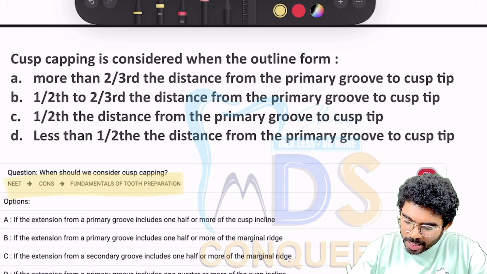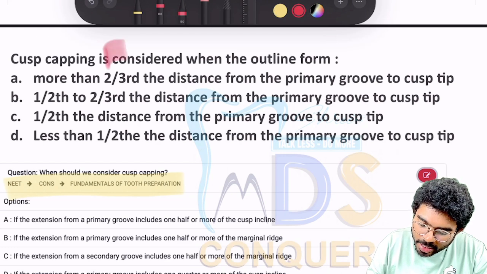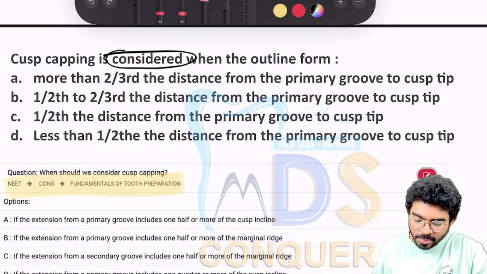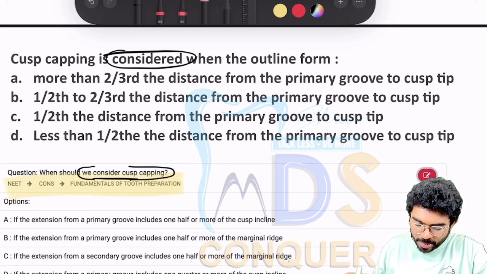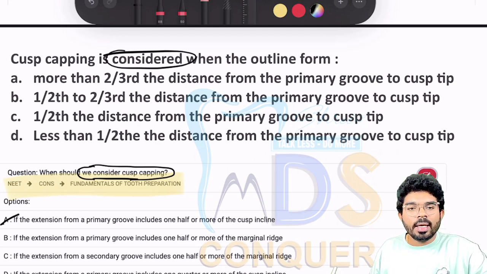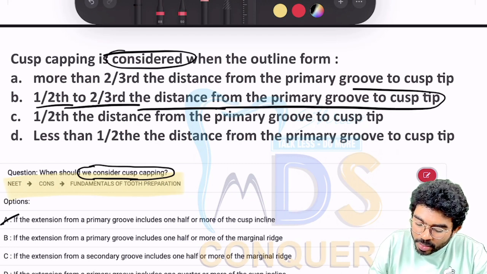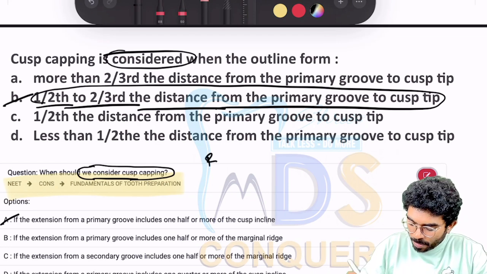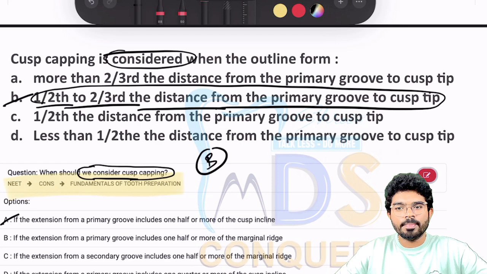The keyword in this particular question is cusp capping considered. It's not mandatory. Luckily, the same question was there: when are we going to consider cusp capping? Whenever the distance is more than half, from the primary groove to the cuspal tip, and it should be less than 2/3. So it should be half to 2/3 the distance from the primary groove to the cuspal tip. Option B. Again, this question is straight away from your topic specific exams which are available on the website.